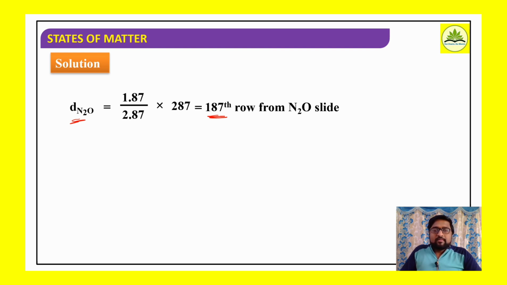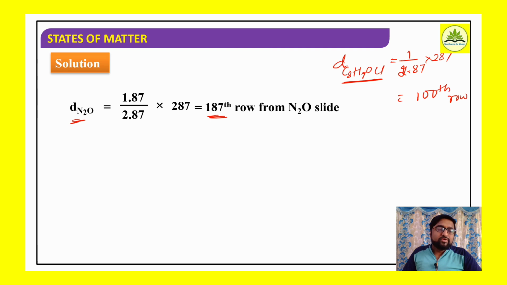Similarly, if I consider the relative diffusion of C8H7OCl, parachloroacetophenone, how much is it? 1 divided by 2.87 into 287. If you simplify, how much is it? It is the 100th row from the parachloroacetophenone side.